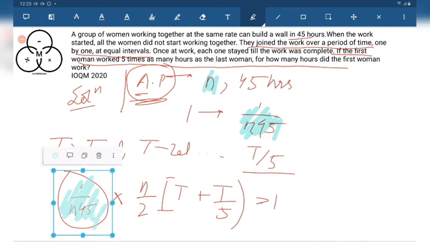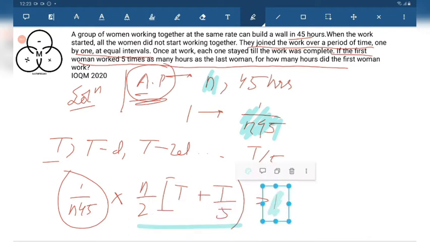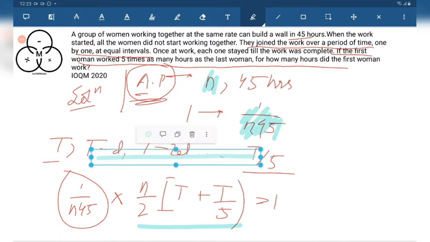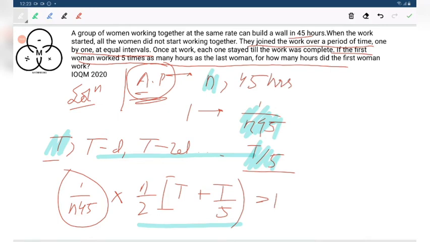This is common for all. So we are just taking it common and summing up the time for which each woman is working, so that the task, that is 100% of the task, that is 1, is completed. Now the time is in regular interval, that is, the time is in AP. The first term is t and the last woman is working for t by 5 time. When we are adding this AP, we are getting n, and n is cancelled out.